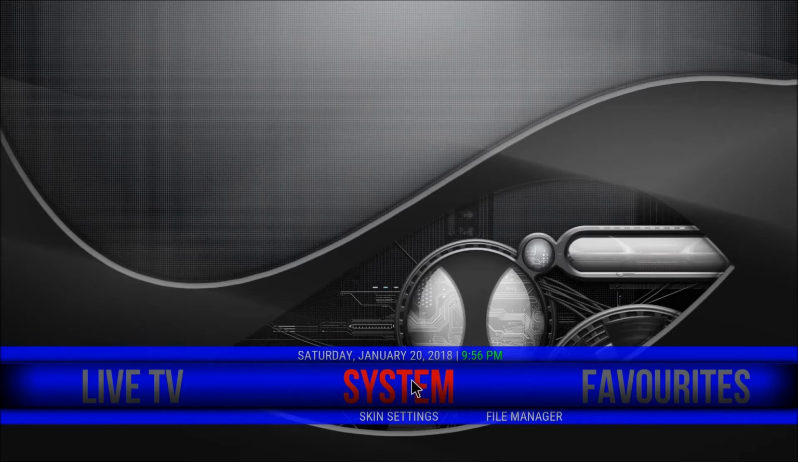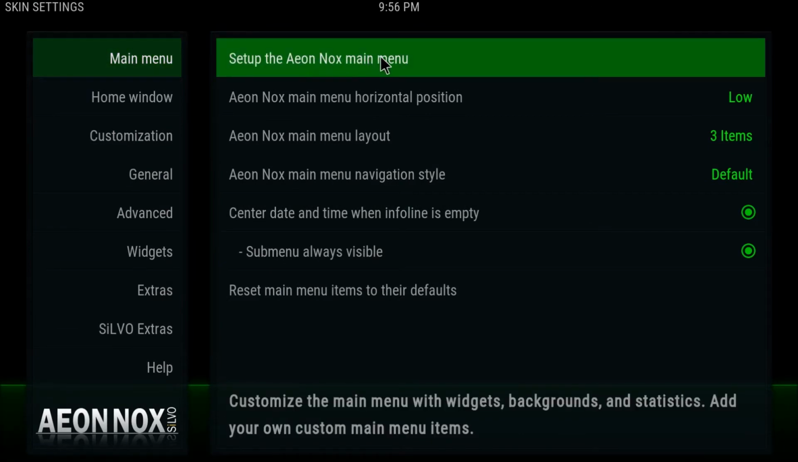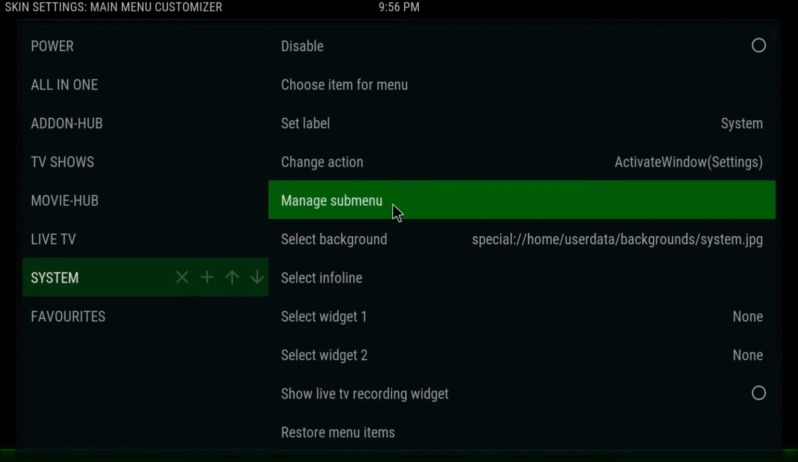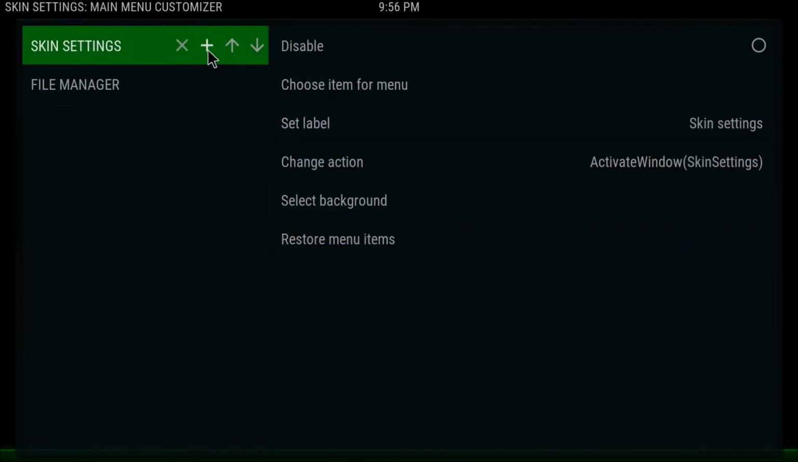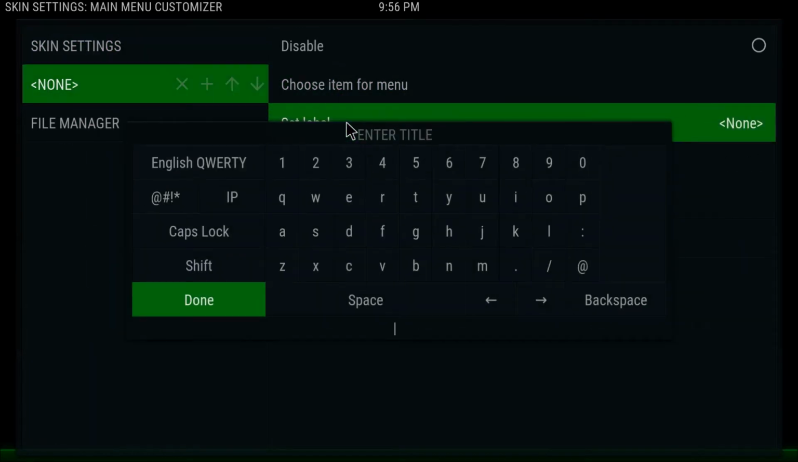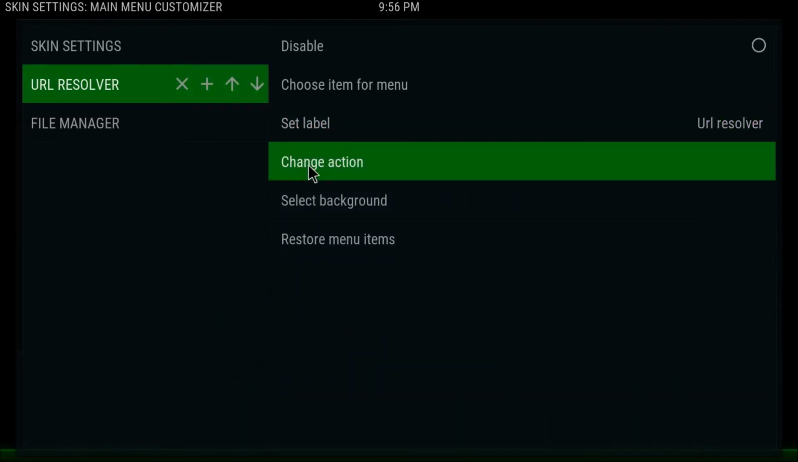Okay, so what we need to do here, slightly different, we go to skin settings, main menu on the left, Nox menu on the right, set like that. We're going down to system and we're going to manage the sub menu. I'm going to click on the plus and I'm going to set the label for that, and we're going to call that URL resolver. There it's already down there for me. Let me just go back and change that to capital U. Select done.